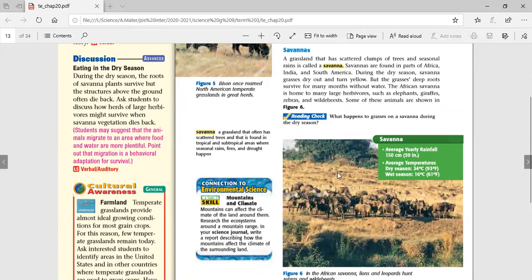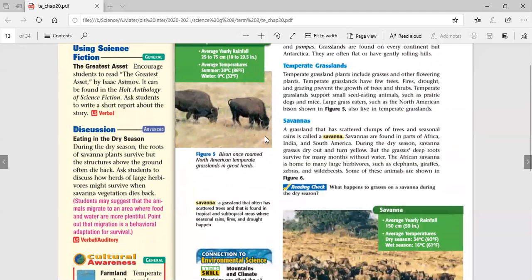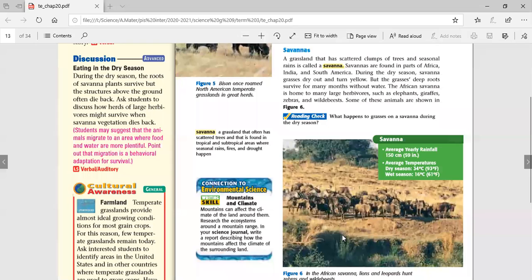Yes, yep. So like this, we differentiate between temperate grassland and savanna. They look similar in that the dominant plant is grass, but the difference is in the biodiversity, regarding the type of the grass and the availability of water.